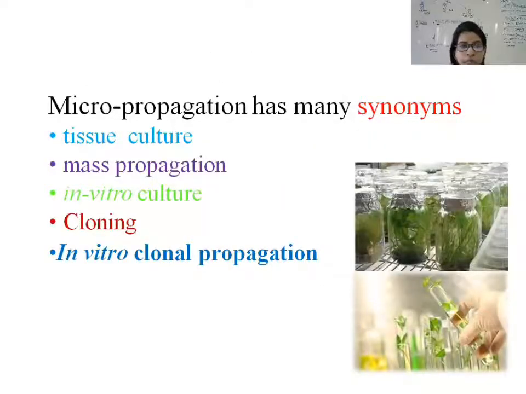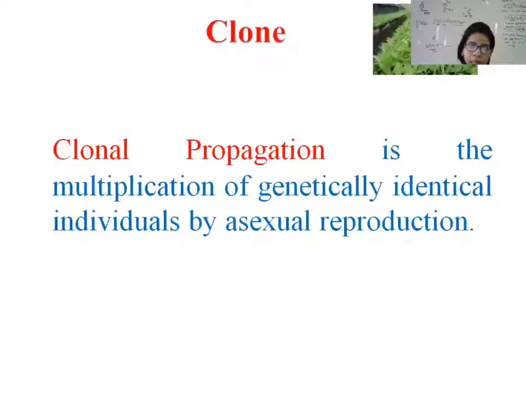Micropropagation is also known as tissue culture technique, mass propagation, in vitro culture, cloning, and in vitro clonal propagation. Now, why is it known as clonal propagation? As we all know, clone means genetically identical individuals. So here, clonal propagation means when we multiply the plant in a Xerox manner, in a photocopied manner. That phenomenon is known as clonal propagation, or you can say micropropagation.